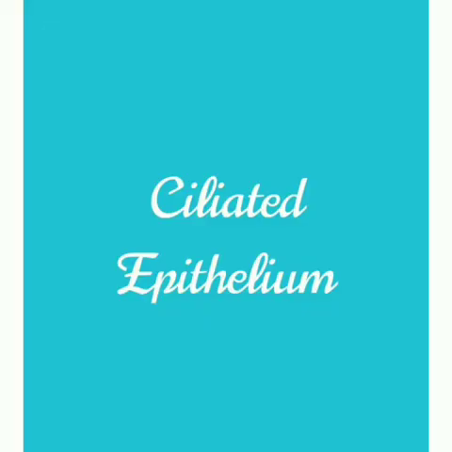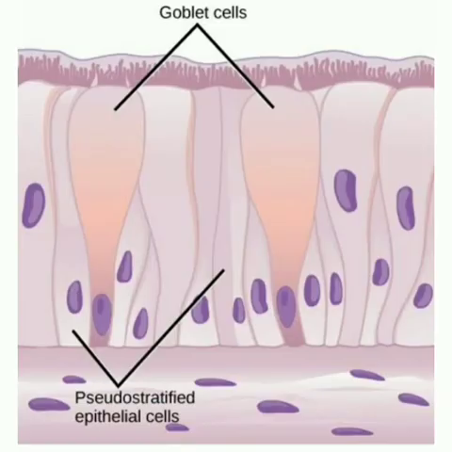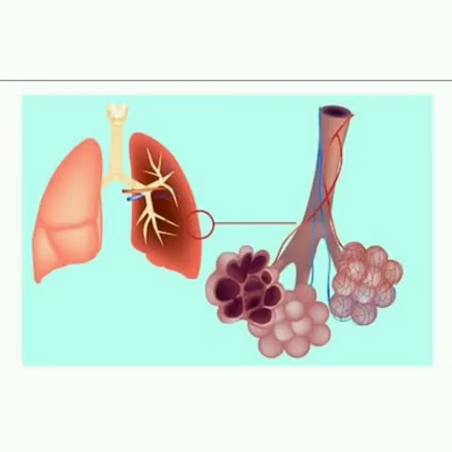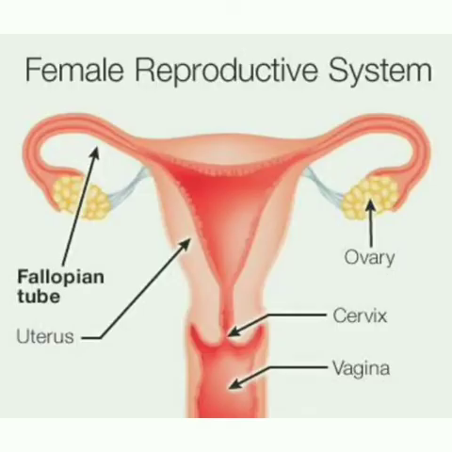Next is ciliated epithelium. Certain columnar cells bear numerous delicate hair-like outgrowths called cilia, hence called ciliated epithelium. Their main function is to move particles or mucus in a specific direction over the epithelium. It is seen in the trachea or windpipe, bronchioles of the respiratory tract, kidney tubules, and also fallopian tubes of the oviduct, that means the female reproductive tract.